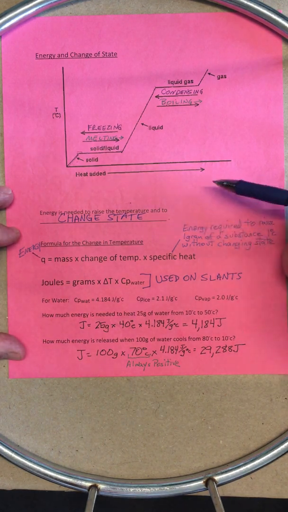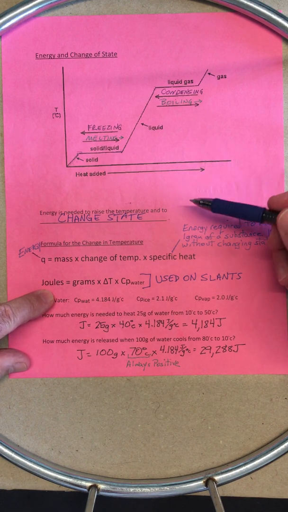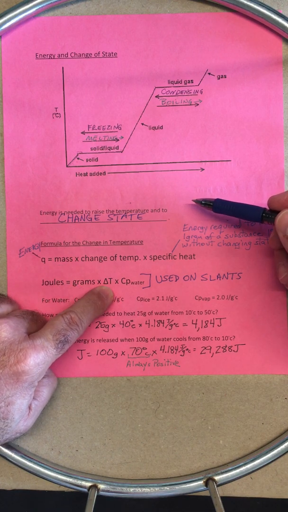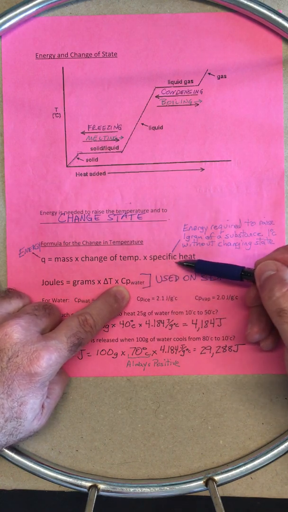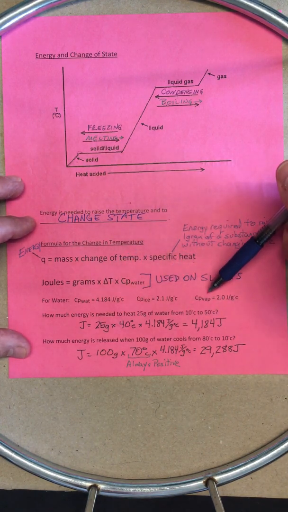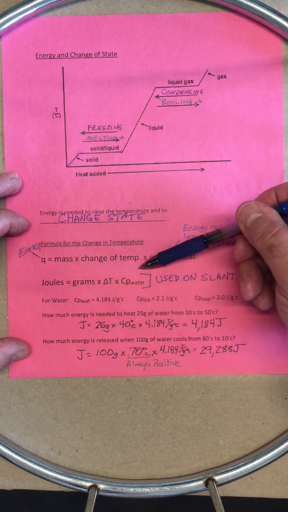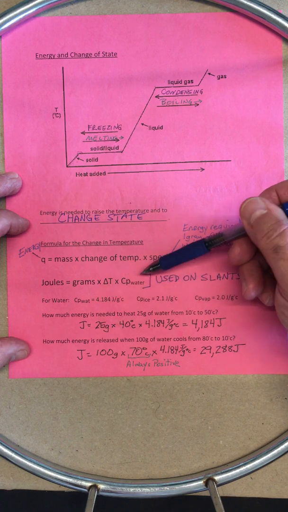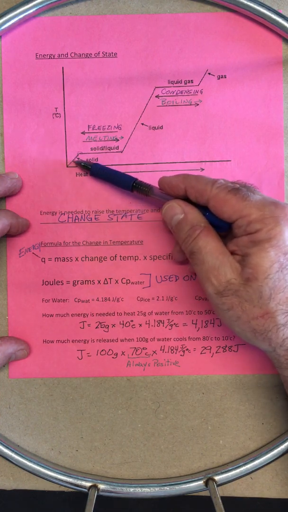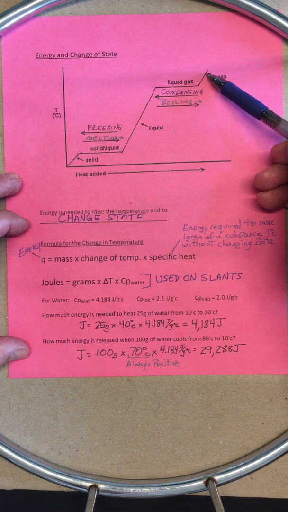So this is our equation. Joules, which is the unit of energy, equals grams times delta T, delta being change, times Cp. Cp is specific heat. Now, there's specific heat for water, for ice, and for vapor. So depending on what slant you use, you would use this exact formula, but you would use a different Cp, specific heat, depending if it's the ice. Cp ice would be used here, Cp water, and then Cp vapor would be used up here.